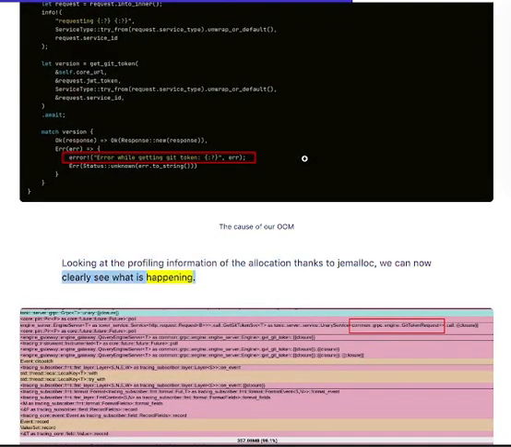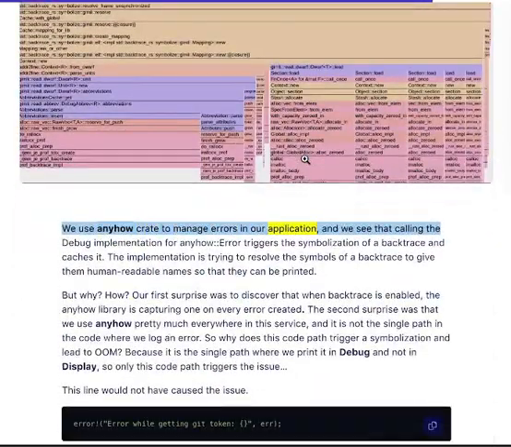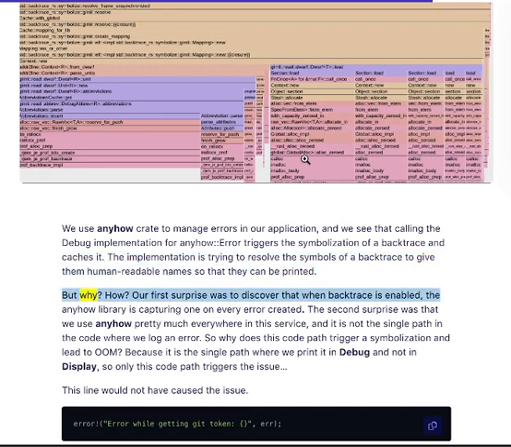We use the anyhow crate to manage errors in our application, and we see that calling the debug implementation for an anyhow error triggers the symbolization of a backtrace and caches it. The implementation is trying to resolve the symbols of a backtrace to give them human-readable names so that they can be printed. But why? How? Our first surprise was to discover that when backtrace is enabled, the anyhow library is capturing one on every error created. The second surprise was that we use anyhow pretty much everywhere in this service, and it is not the single path in the code where we log an error.